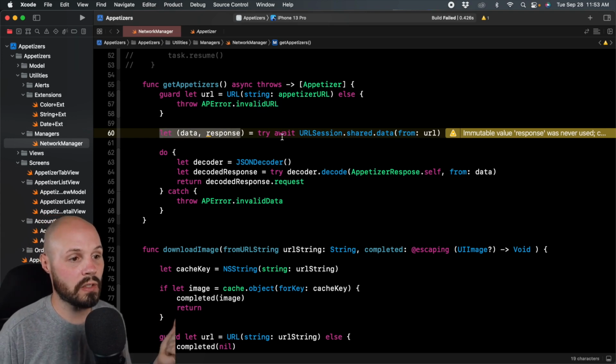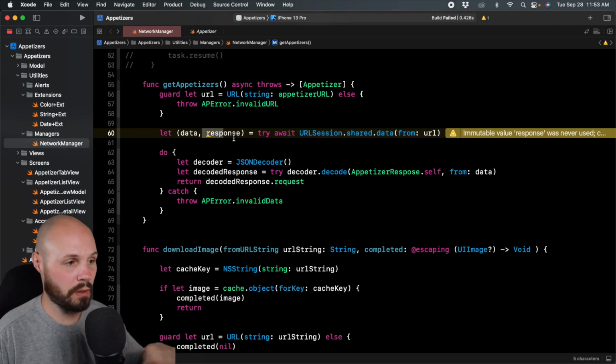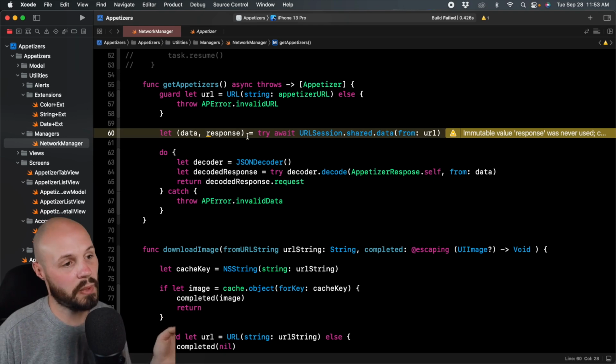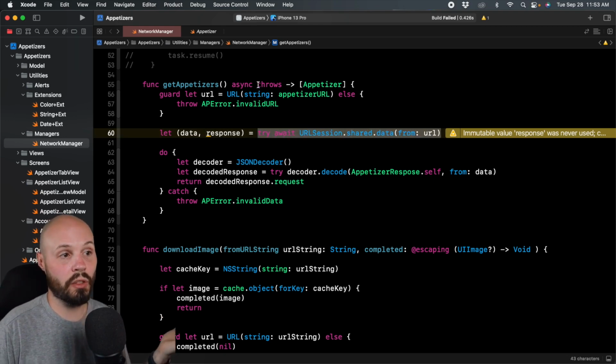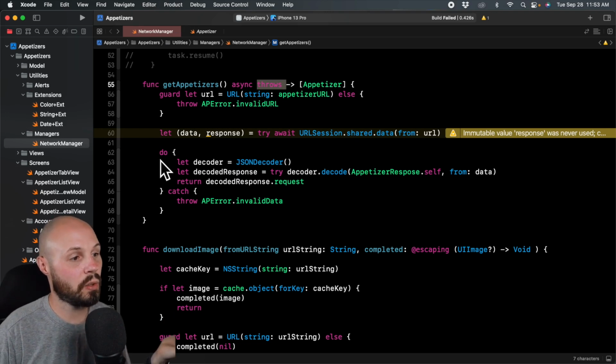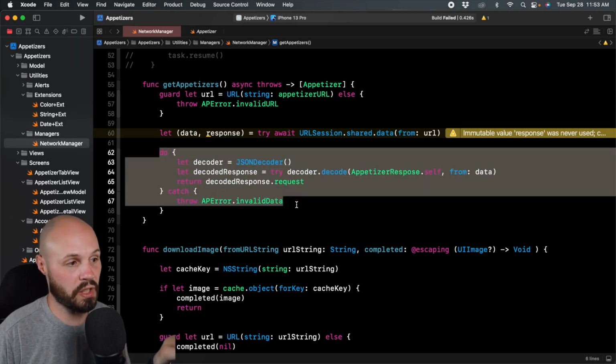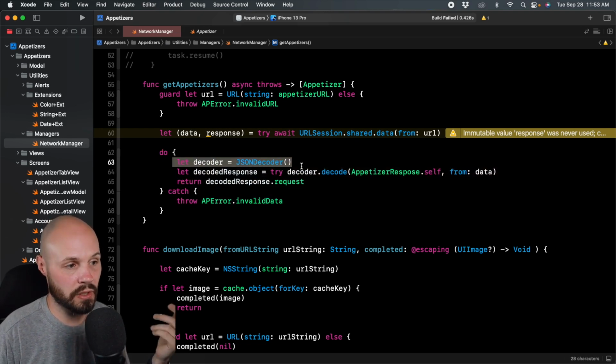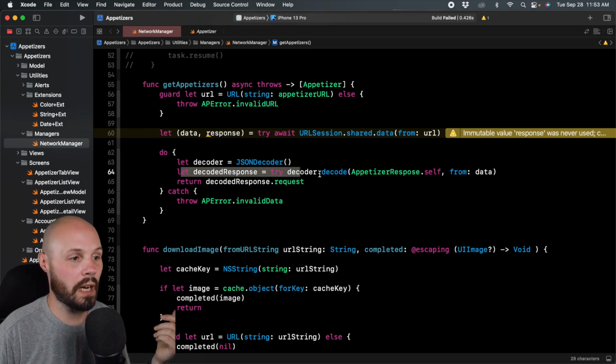And then here, this is the new way to do a data task. And the key difference here is it returns a tuple of data and response that aren't optional. We don't have to unwrap any more optionals. That's great. Because if this fails, it's just gonna throw an error. Remember, like I said, it was like the catch-all. We don't have to handle all the individual exits. So cool, now this is all basically the same as what we just did. We have our data, use our decoder, we decode it, and then we return the decodedResponse.request.